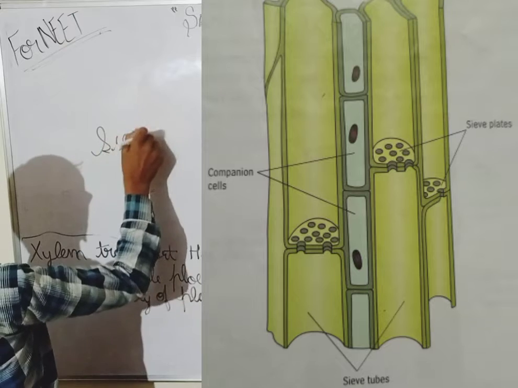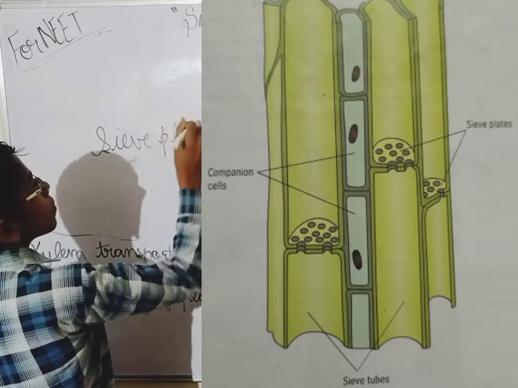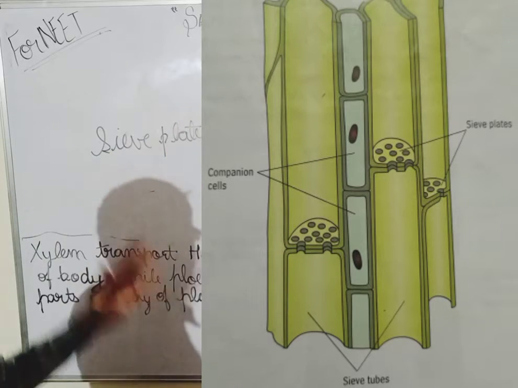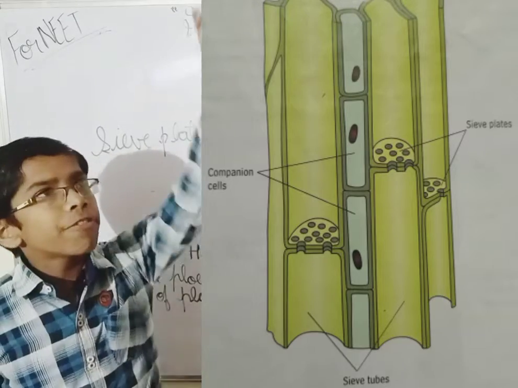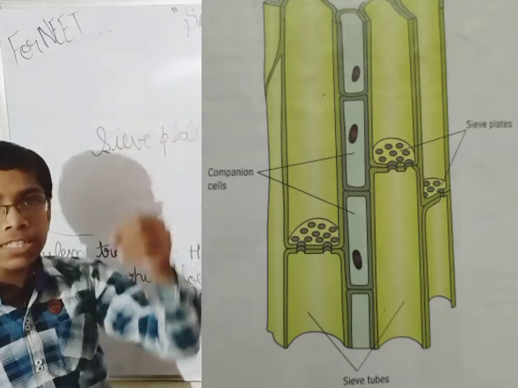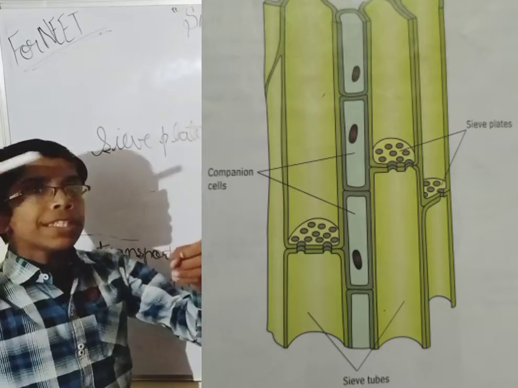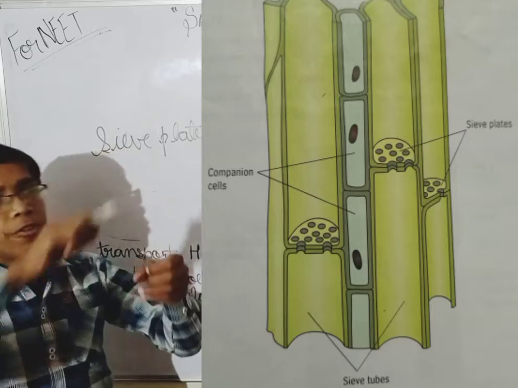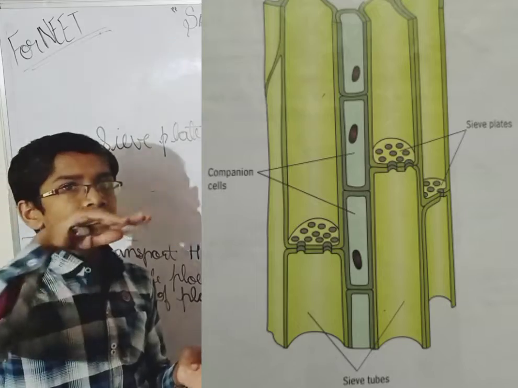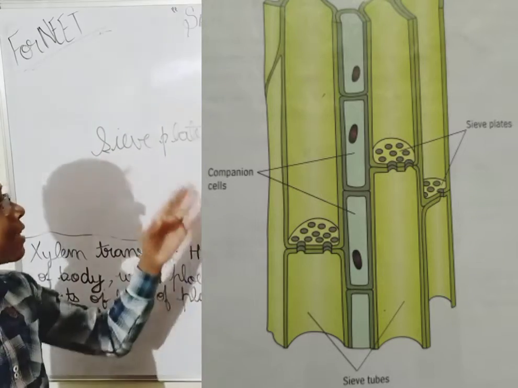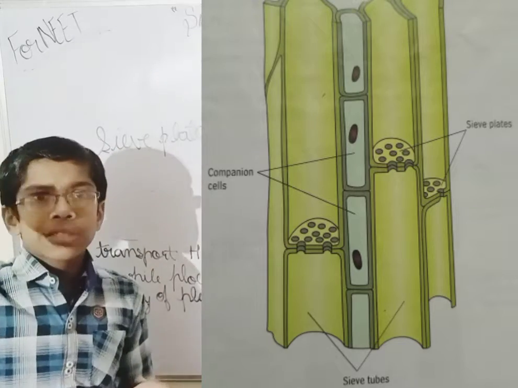They have sieve plates. When you see the transverse section of this sieve tube, you can see in the diagram too. Transverse means you cut it horizontally and see the sieve tube, then you will see that it has a wall which has pores in it.